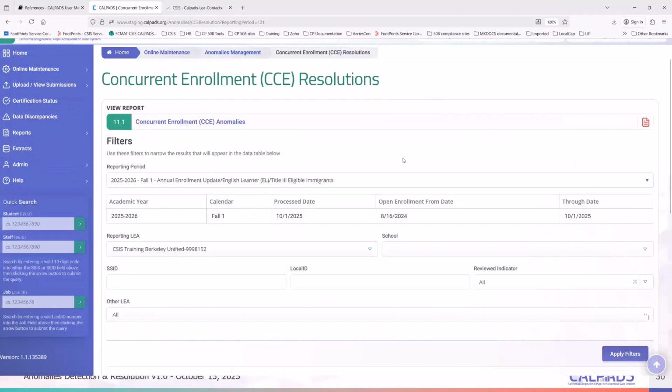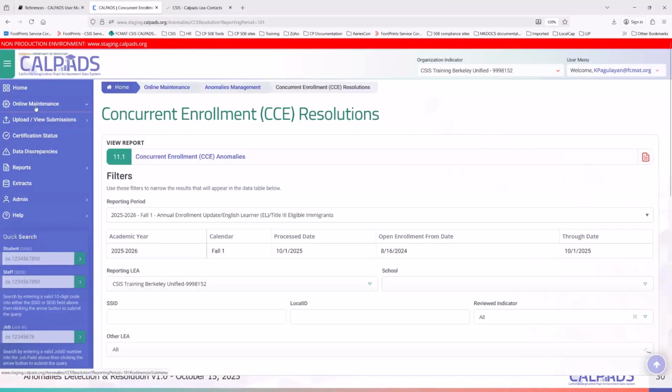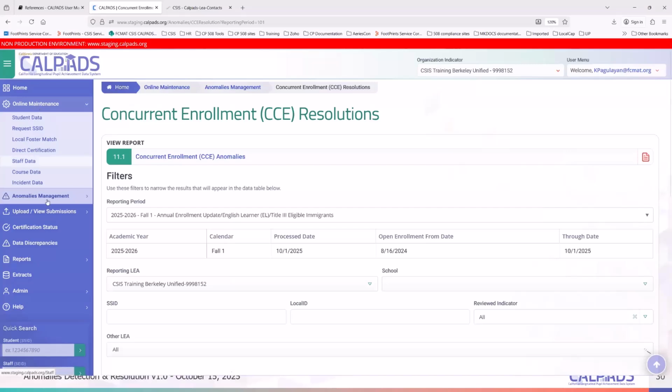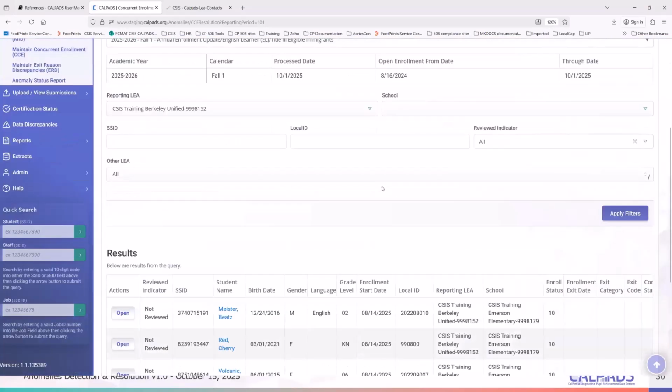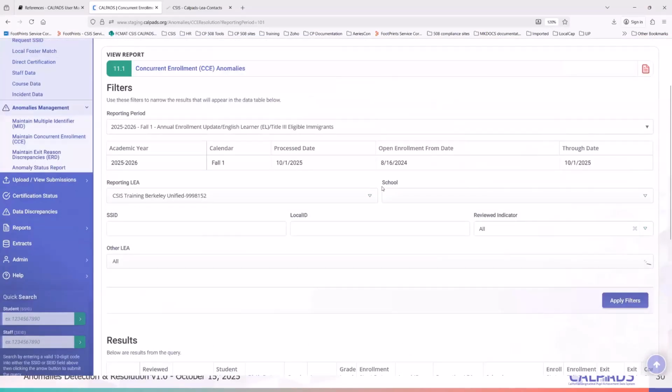See how it went directly to the CCE resolutions when I click on the number on the home page. So that's also a way to go directly here. Another way is by going to online maintenance, anomaly management, and clicking on CCE, and it should bring you here.